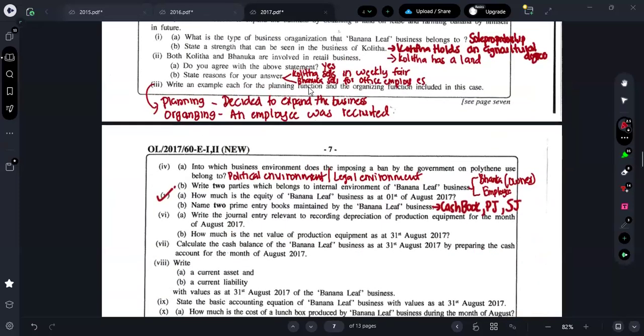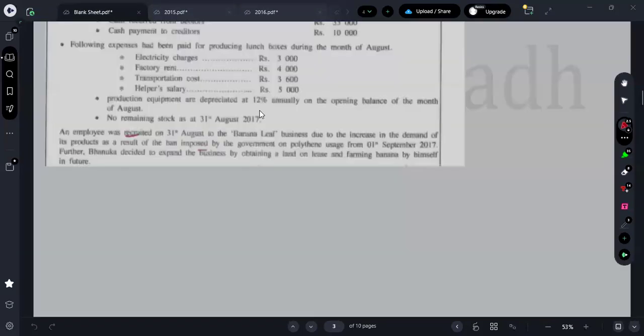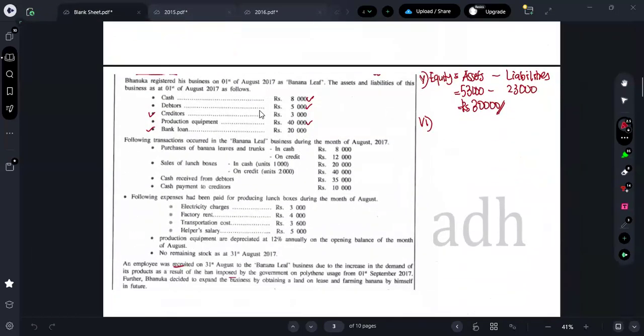So let me do it in the working sheet. What's the question number? The question number is 6.1. They're asking for the production equipment depreciation.